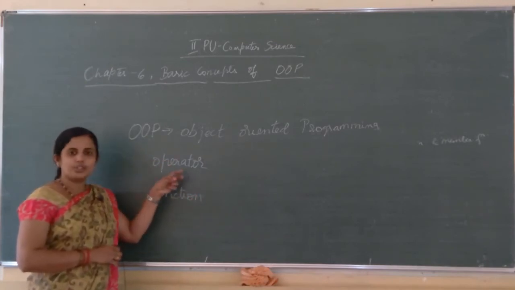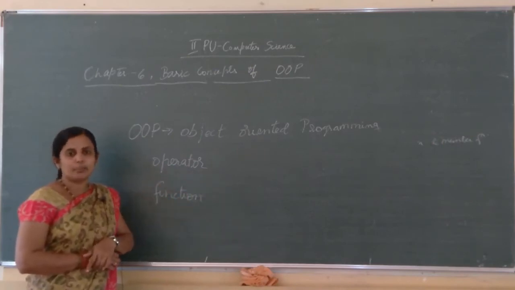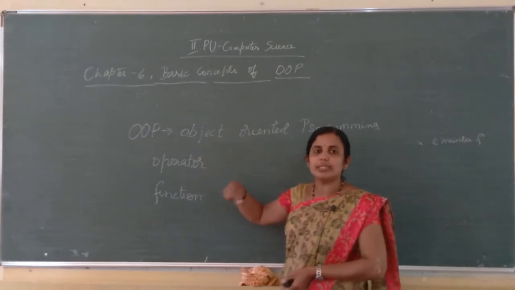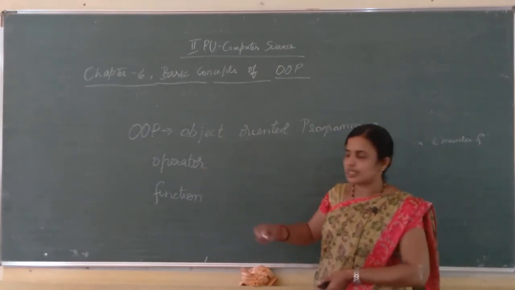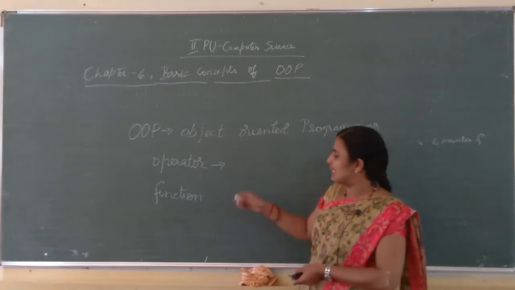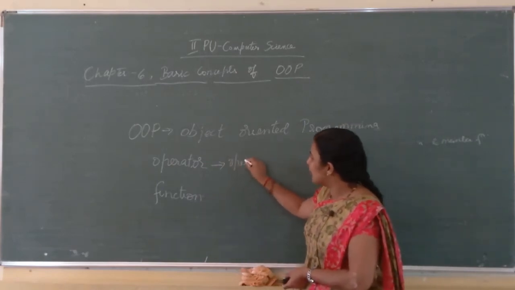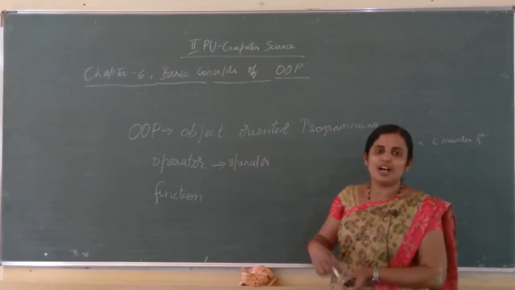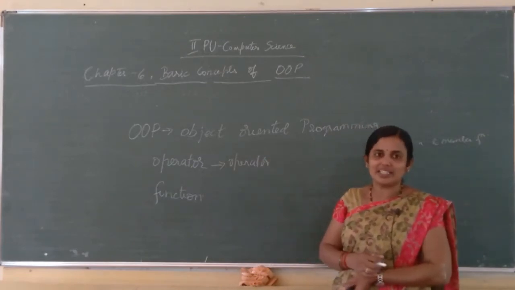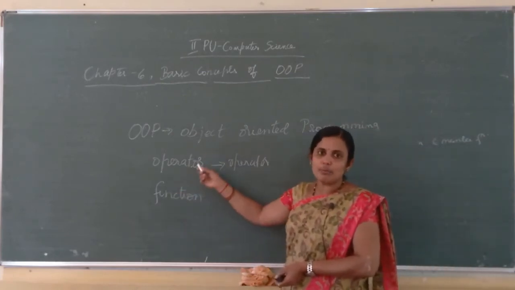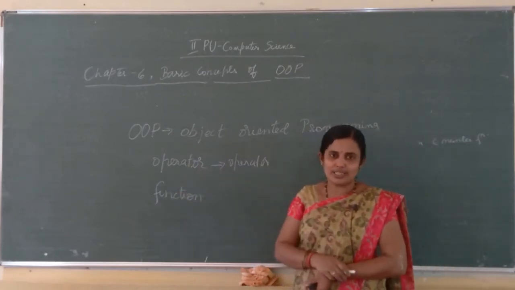Suppose if I consider an operator to exhibit multiple forms, the operator exhibits multiple forms, that is known as operator overloading. Polymorphism and overloading are one and the same, but it is given separately in the textbook. So I wrote it separately.